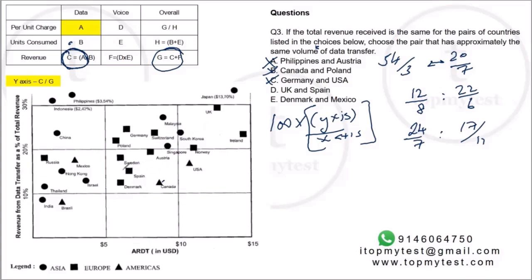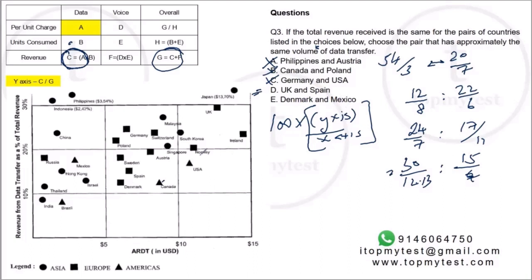Spain is here. UK is here. Okay. UK is roughly about 30 divided by 12 or 13. Spain is roughly about 15 by 6. This looks 6 or 7, right? 12, 13. This looks pretty similar. We'll come back to this.